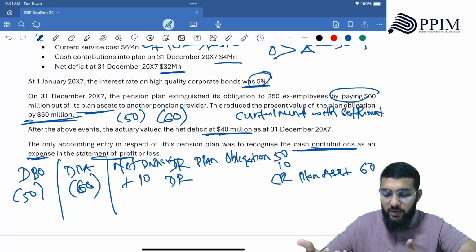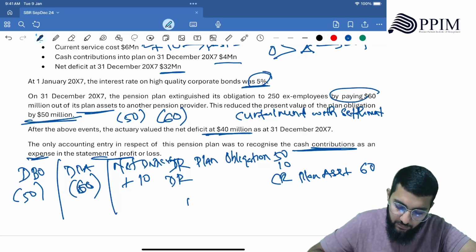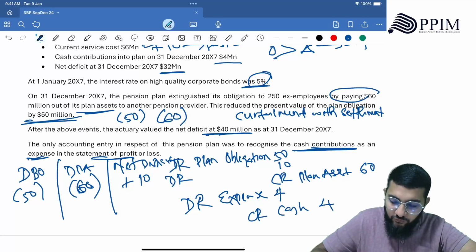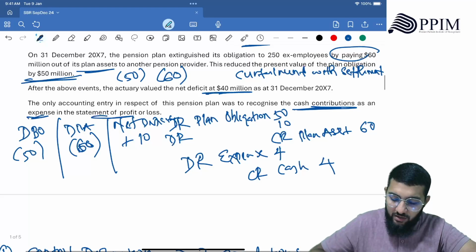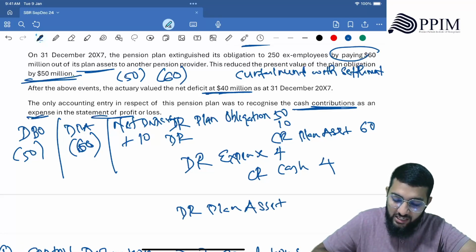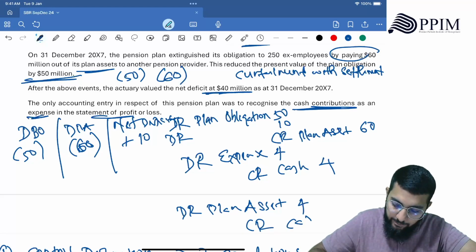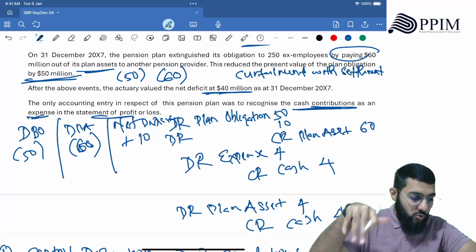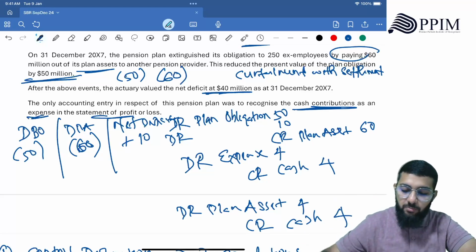Wrong double entry, right? What they've done: debit expense 4, credit cash 4. What should be the correct double entry? Debit plan asset. Your plan asset is increasing, not expense. That's wrong. And credit cash. So when your plan asset increases, your obligation goes down, right? So that's something you need to remember.